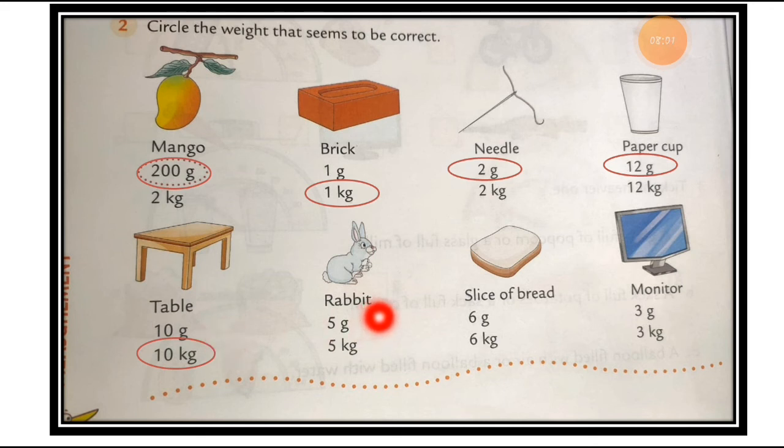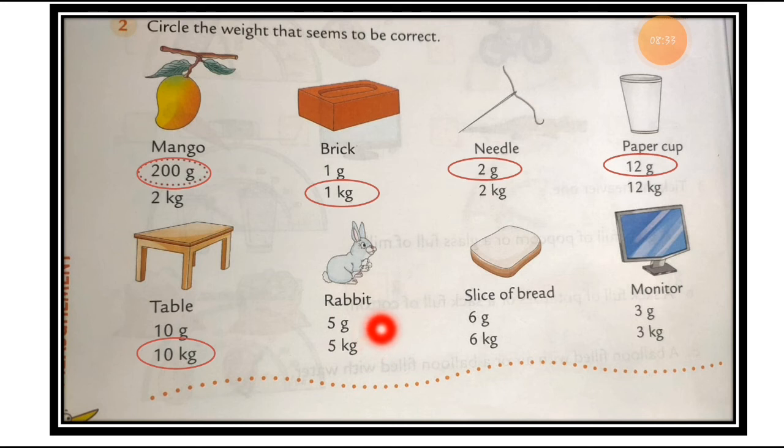Now the rabbit is there. See, the picture of the rabbit is given here. So the spelling of the rabbit is also given, RABBIT. Now the two options are also given, 8 gram and 5 kilogram. These two options are given, right?